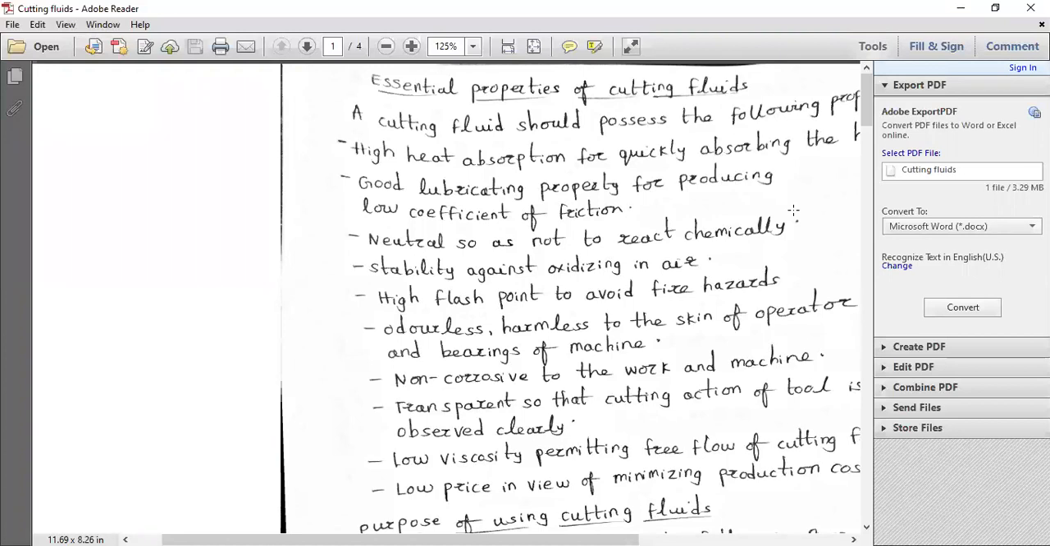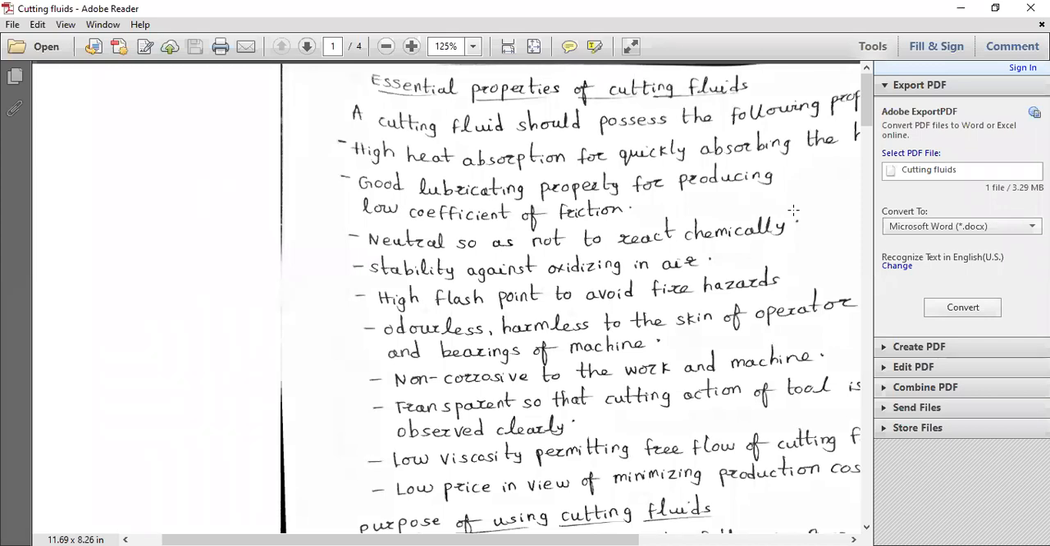Sir, for low carbon steels for turning, we are using soluble oils. Yesterday we discussed that also: soluble oils, or the conventional emulsions, which contain 80% water, fatty acids, mineral oils, and soap. So these are the soluble oils and straight mineral oils. Already we have discussed yesterday.